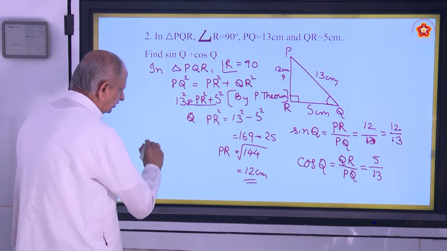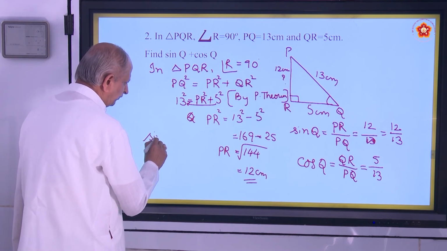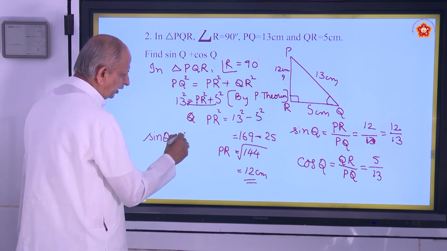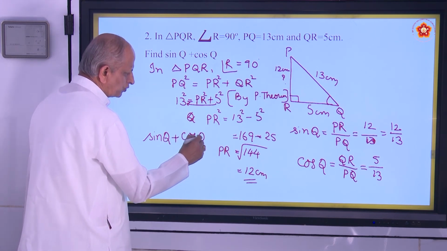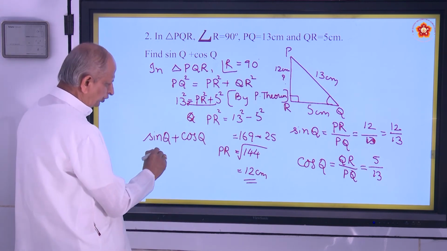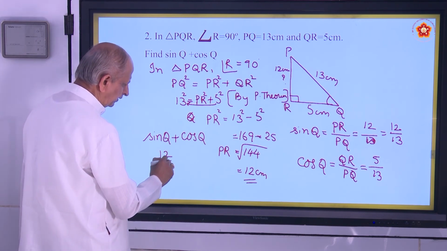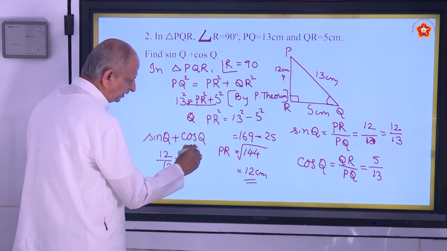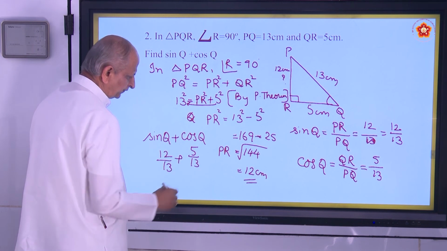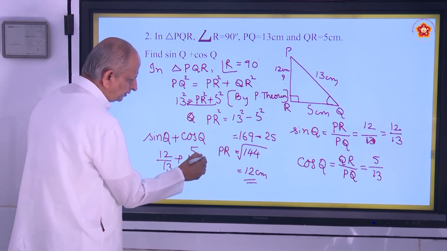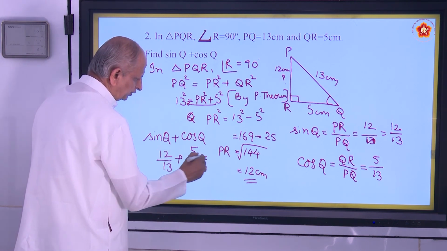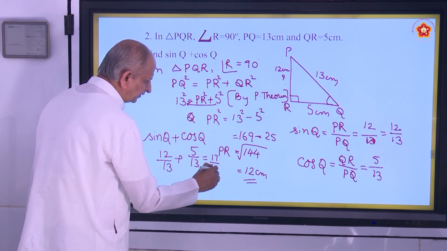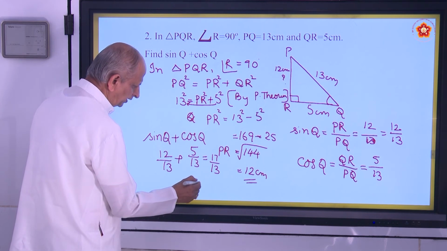So you have to find out the sum. Therefore, sin Q plus cos Q. Sin Q is 12 by 13. Cos Q is 5 by 13. LCM is 13. And you get the answer 12 plus 5, 17 by 13. That is the answer. I think you understood.